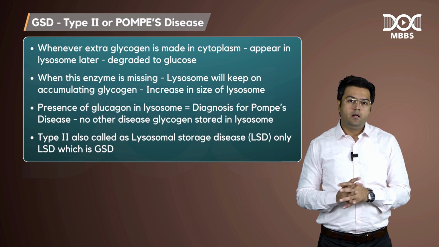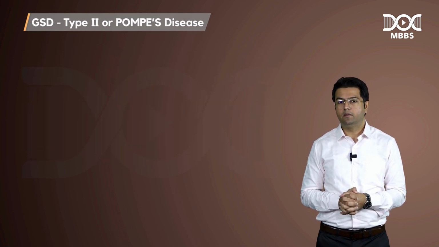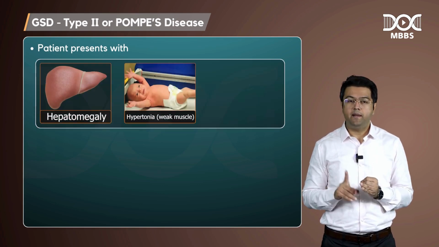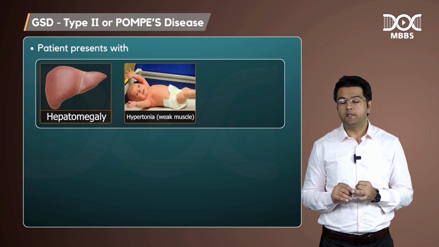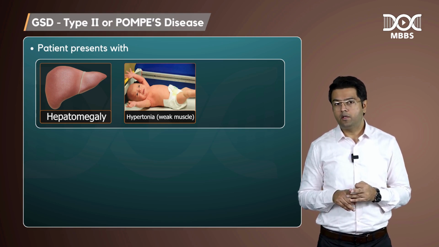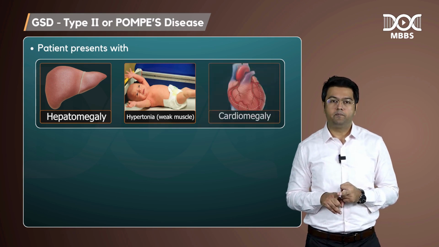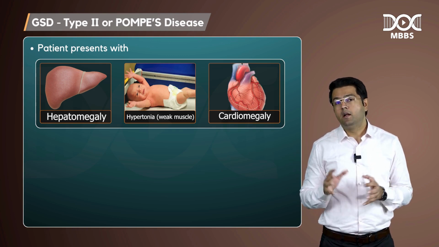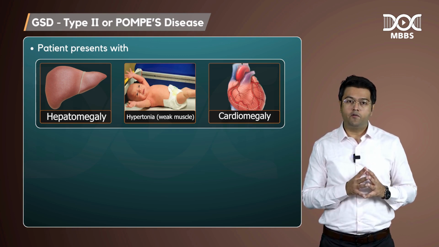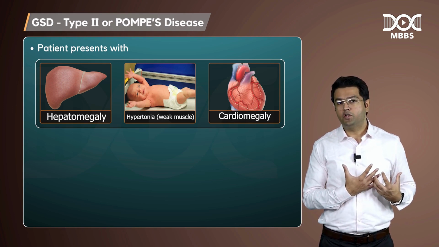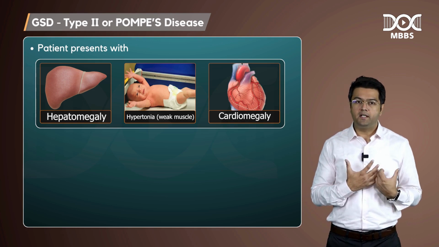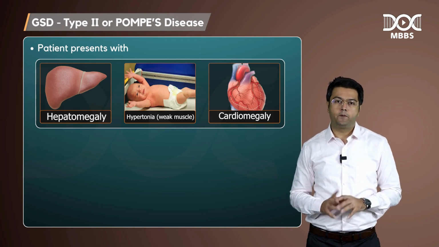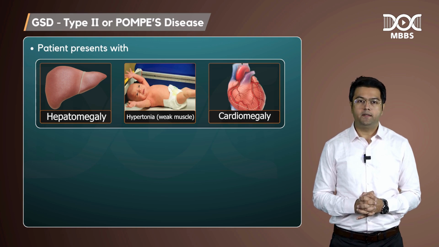Okay. Now what happens to this patient? So guys, this patient presents with hepatomegaly, hypotonia, that is weak muscles. And guys, the third very important point to remember is cardiomegaly. So a very unique finding apart from glycogen in lysosomes is heart failure because of cardiomegaly. You know guys, there is accumulation of glycogen in the heart tissues and this increases the size of the heart, that is cardiomegaly, right, and this may lead to heart failure. So remember these points about Pompe's disease.